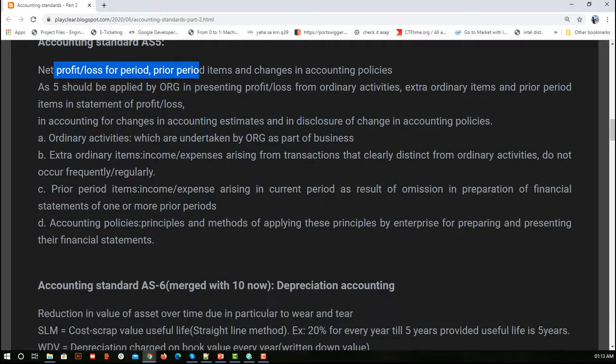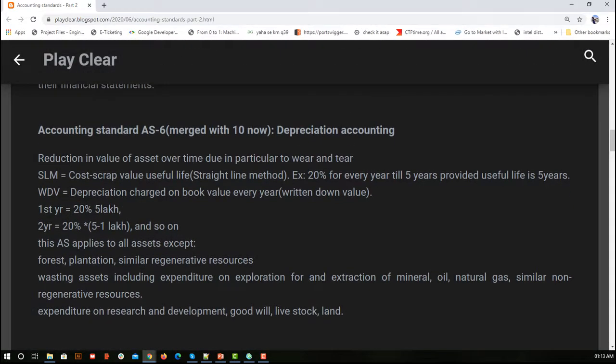Accounting standard 6 does not exist as of now. It is merged with accounting standard 10. It talks completely about depreciation. Depreciation is nothing but the amount or value lost by a tangible asset. If we are talking about an intangible asset, that will be amortization. Here we are talking about tangible assets. This accounting standard gives the rules that need to be considered when calculating depreciation.